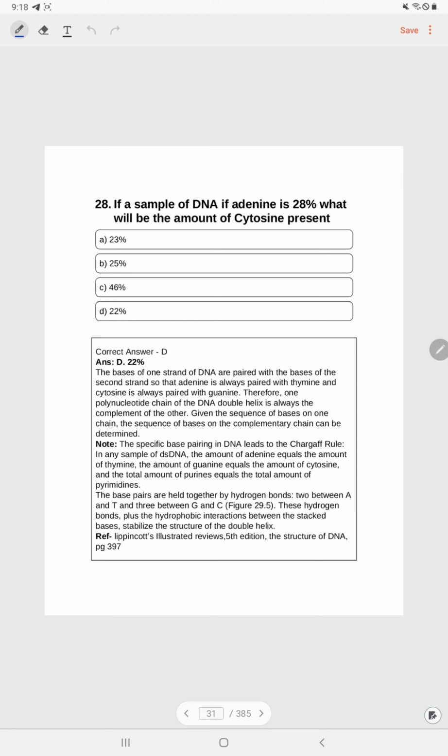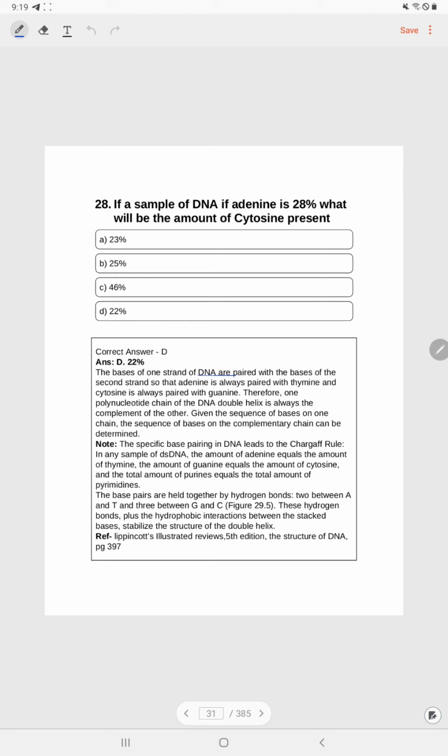Question number 28. In a sample of DNA, if adenine is 28%, what will be the amount of cytosine present? A 23%, B 25%, C 46%, D 22%. Correct answer is D, 22%.